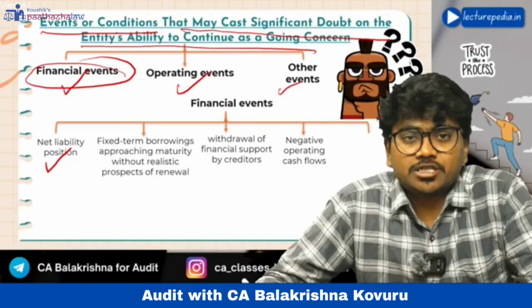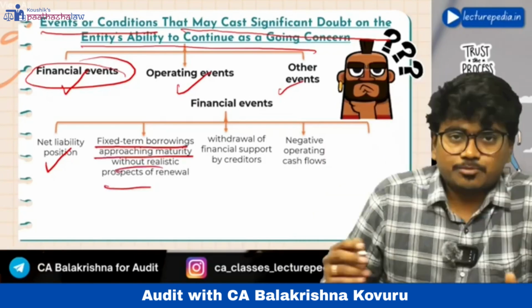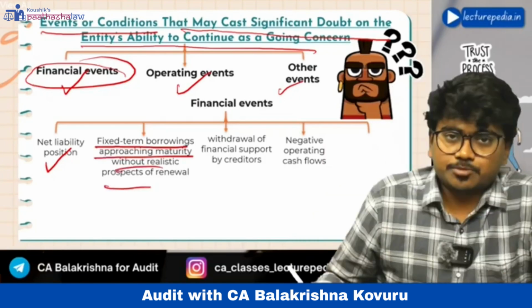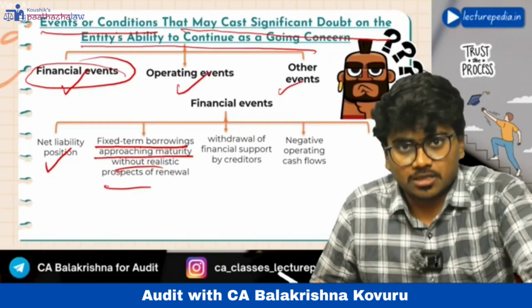Just like that, fixed term borrowings approaching maturity without realistic prospects of renewal, or withdrawal of financial support by creditors. Creditors are not giving stock on credit basis.